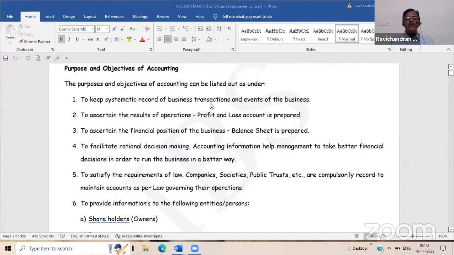Keep your mic in mute position, please. Sir, will you share this PPT after this class? This is not a PPT, madam. This is the notes of IBS only. The same book I am sharing. In the book it is there. Yeah. Okay, thank you, sir.